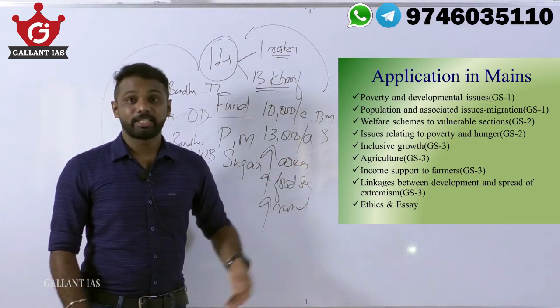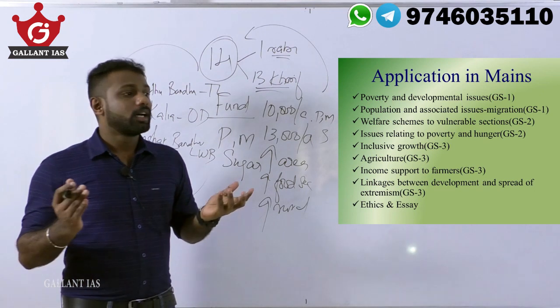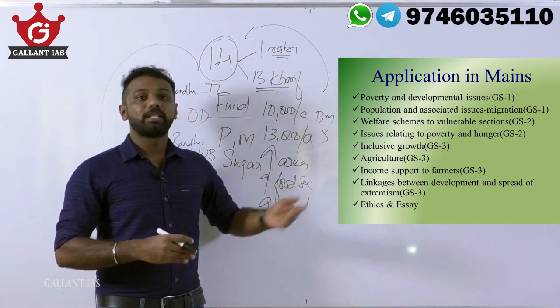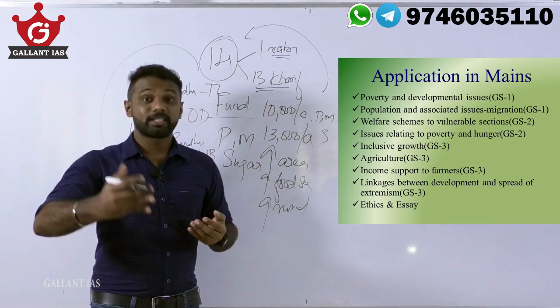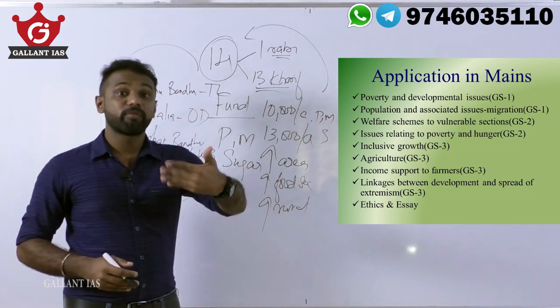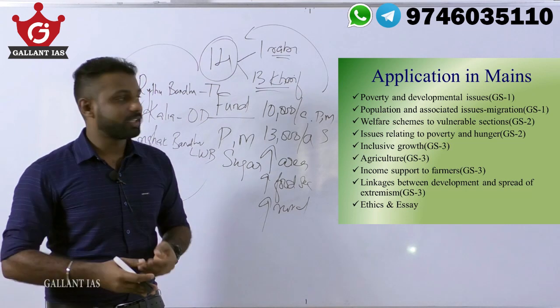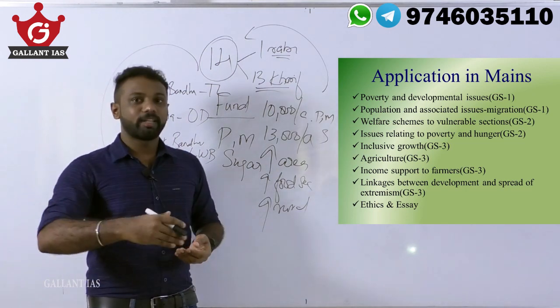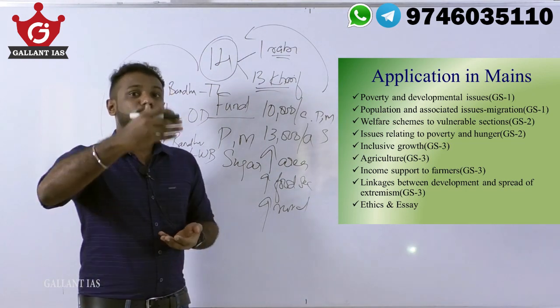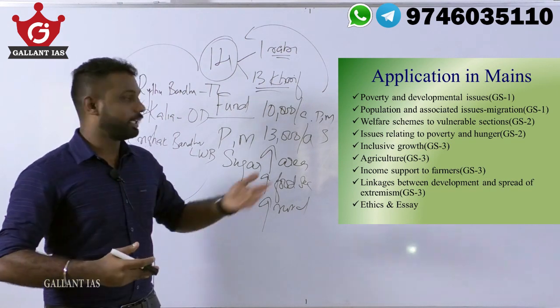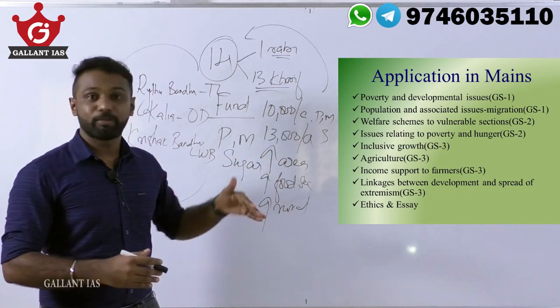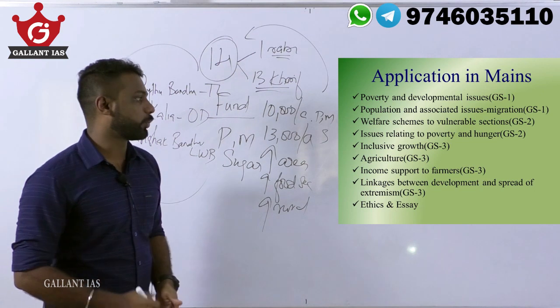Or regarding banking and budgeting, we can say that by implementing this scheme, it could decrease the burden of loan waivers of the states. So regarding loan waivers and non-performing assets of the banks, we can say that by giving income support to the farmers, it could decrease the burden of government in giving farm loan waivers. Likewise, we can quote it in budgeting and banking too.